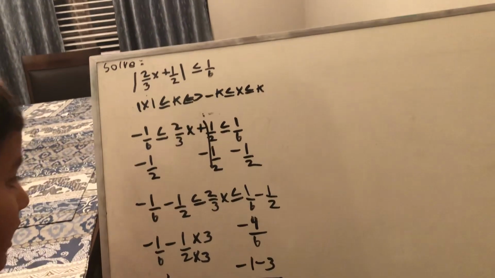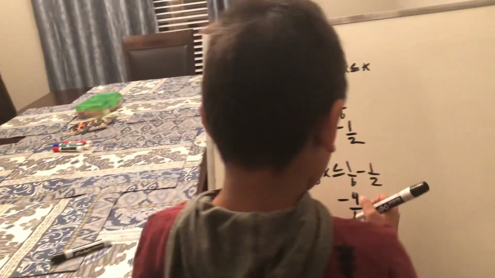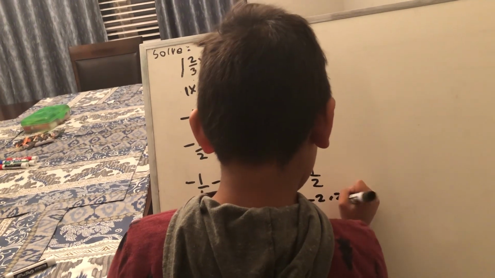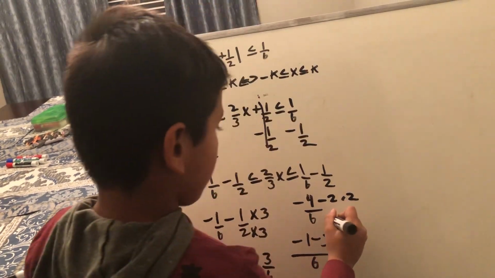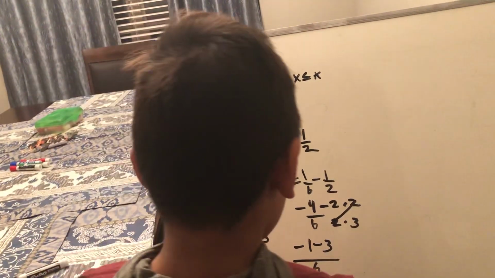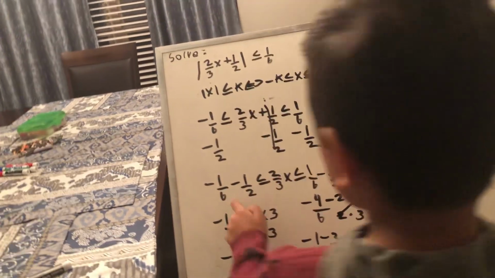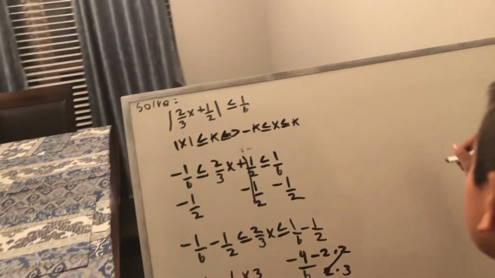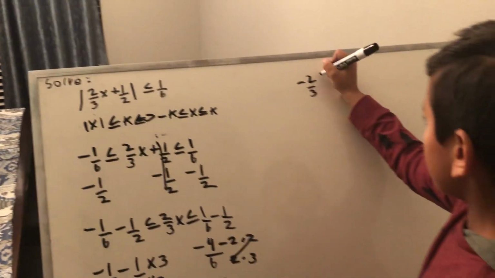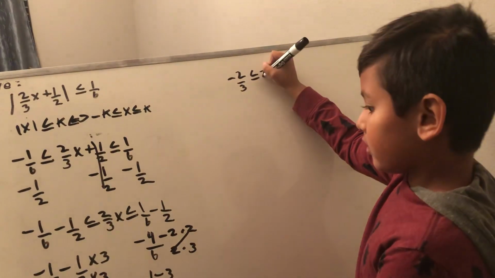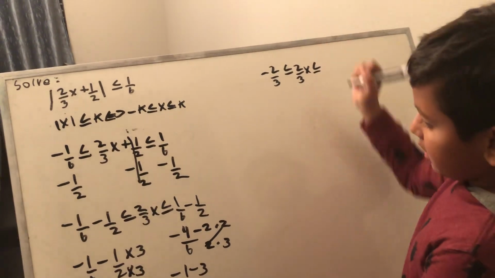Now you can reduce negative 4 over 6 to lowest terms. Negative 4 is negative 2 times 2, and 6 is 2 times 3, and you can cancel the 2 and 2. So the lowest term for negative 4 over 6 is negative 2 over 3. So you can write negative 2 over 3 is less than or equal to 2 over 3x, which is less than or equal to, and you can simplify the right side.